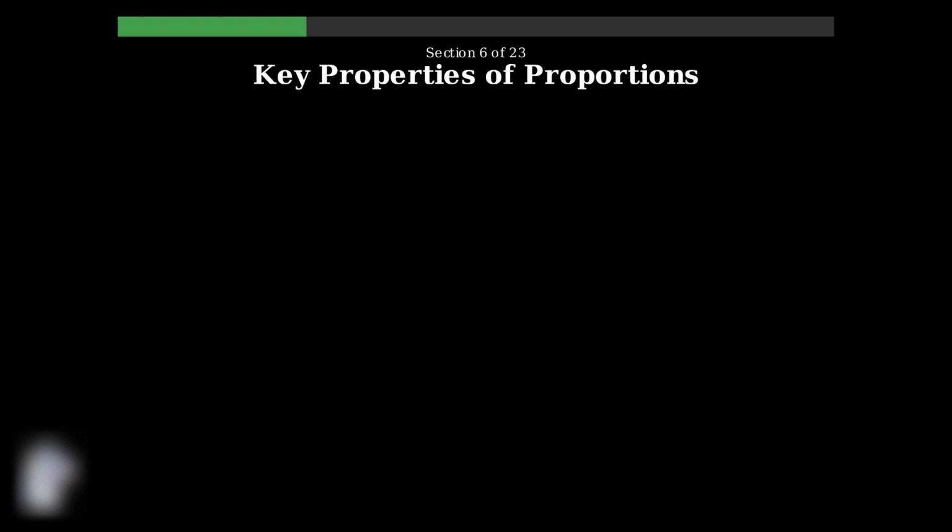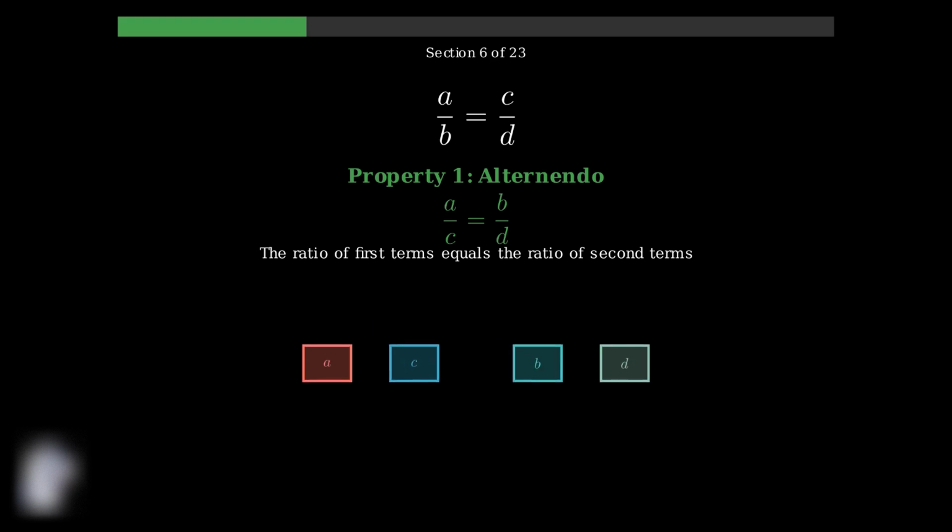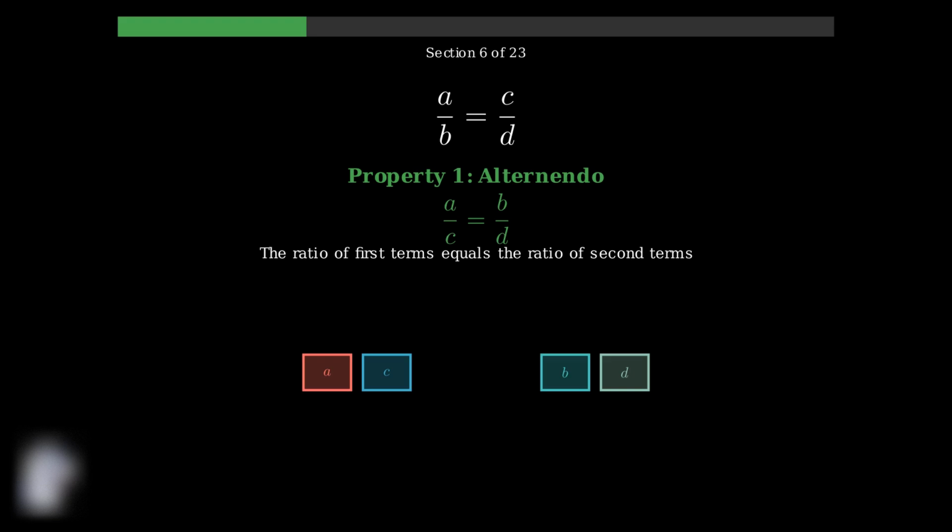Understanding these properties allows us to manipulate equations and find unknown values efficiently. We begin with a basic proportion where a over b equals c over d. From this single equation, we can derive several important properties that help us solve complex problems. The first property, called alternando, states that if a over b equals c over d, then a over c equals b over d. This means we can rearrange the terms by taking the first terms together and the second terms together.